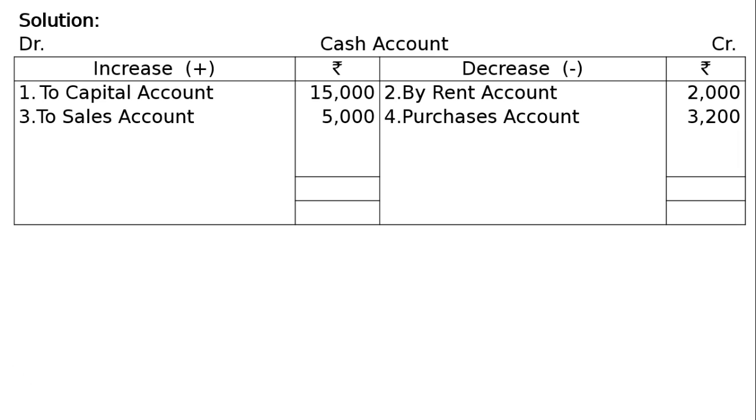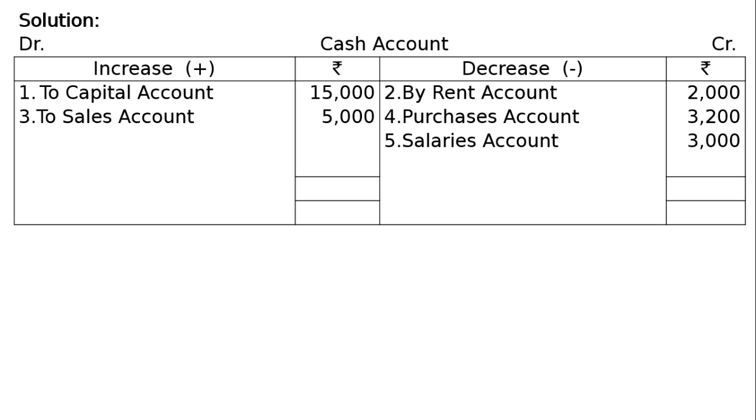Next one is purchased goods. Cash is flowing out by purchases, purchases 3,200 in the decrease side. Cash is decreasing, flowing out. Next one is salaries paid. Cash is flowing out of the business by salaries, rupees 3,000.